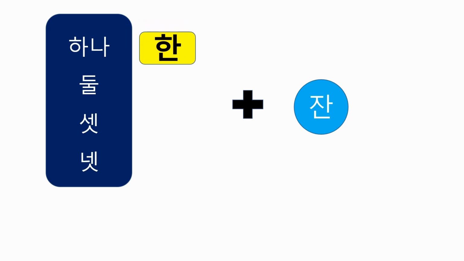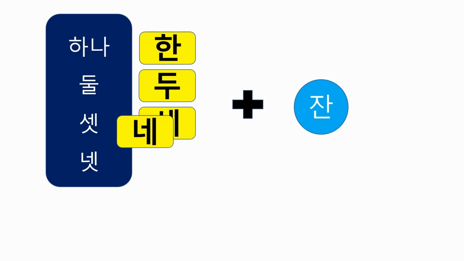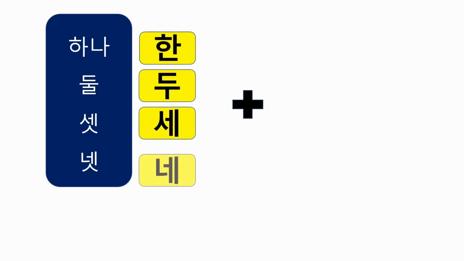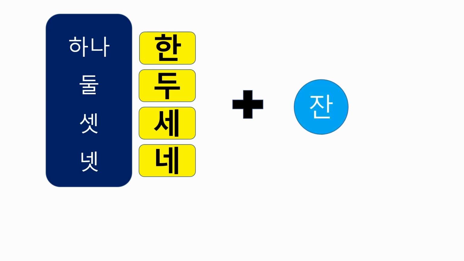Like this, 둘 잔 becomes 두 잔, 셋 잔, 세 잔, and 넷 잔, 네 잔. So the rule is 하나 is shortened to 한, and the final consonants of 둘, 셋, 넷 are dropped. 하나, 둘, 셋, 넷 becomes 한, 두, 세, 네 when they meet unit nouns.